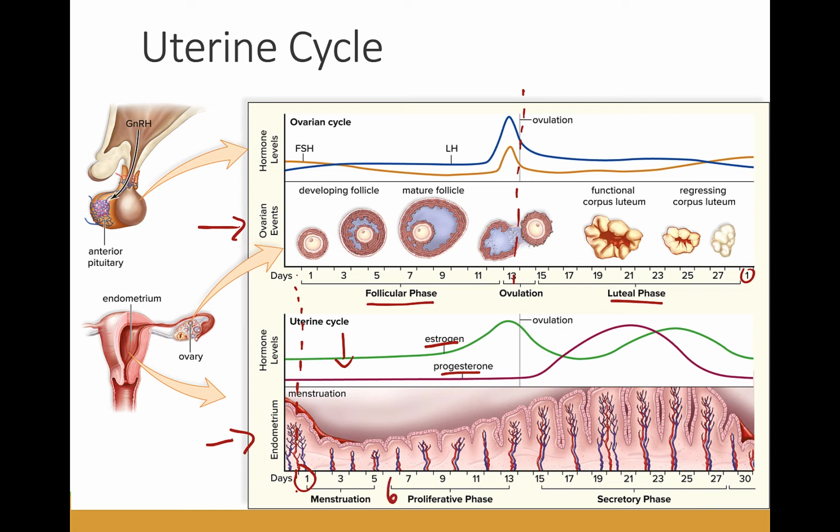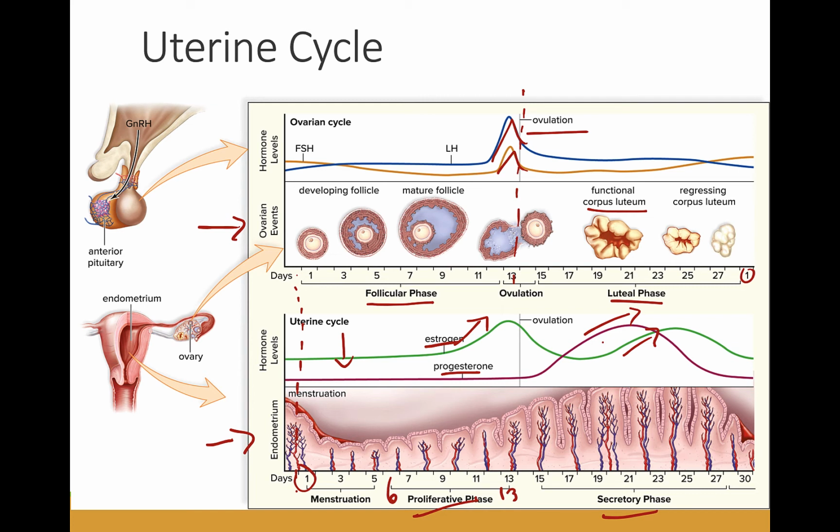By day 6 through 13, the developing follicle is producing increasing amounts of estrogen. The increased estrogen causes the endometrial lining to become thicker and develop blood vessels. It is called the proliferative phase. The brain releases luteinizing hormone and follicle-stimulating hormone, which cause ovulation to occur. After ovulation, the amount of estrogen and progesterone goes up because it is being secreted by the corpus luteum in the ovary. This causes the endometrial lining to thicken more and secrete a mucus. This is called the secretory phase, in which the uterus is ready to receive an embryo.